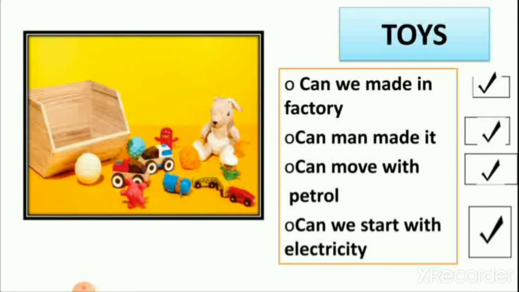Yes, some toys like video games and many others are started with electricity, and we also know that some toys use cells for moving, like cars and others.